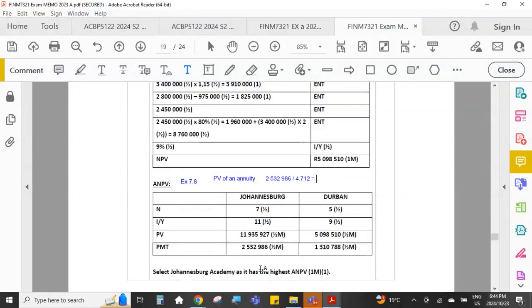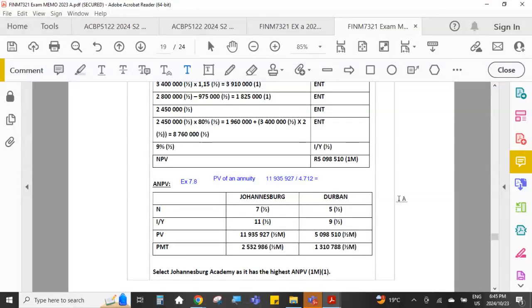Sorry, I'm looking at the wrong amount here. I want the net present value. This must be the net present value here, the 11,935,927. We take the net present value and divide it by the present value of an annuity factor, and the answer that you get won't be identical to the one from the financial calculator, but it will be close enough. And we allow for these rounding differences.